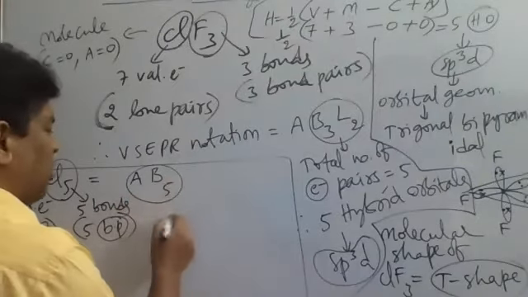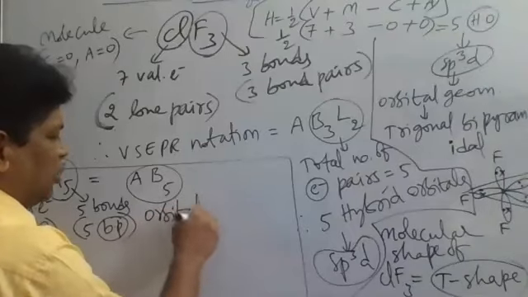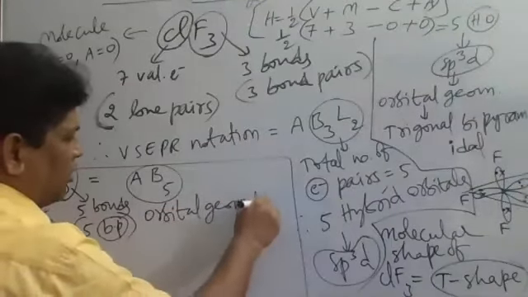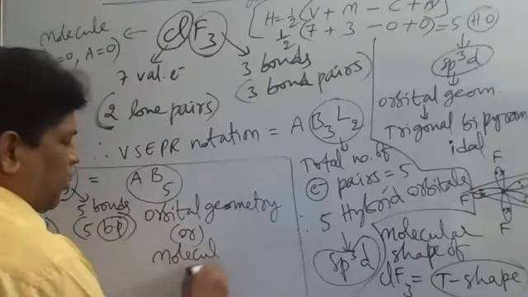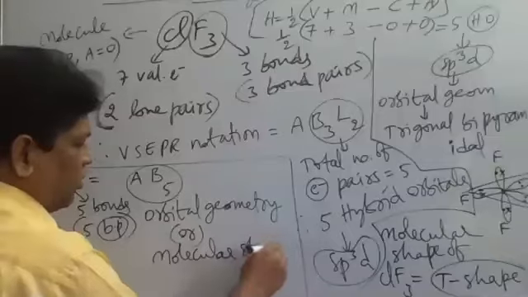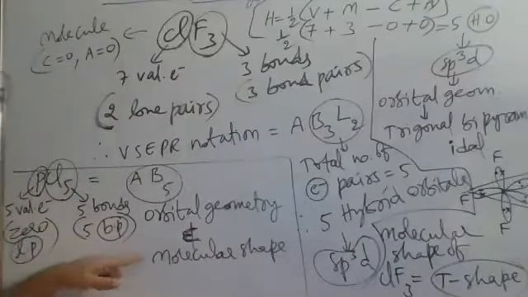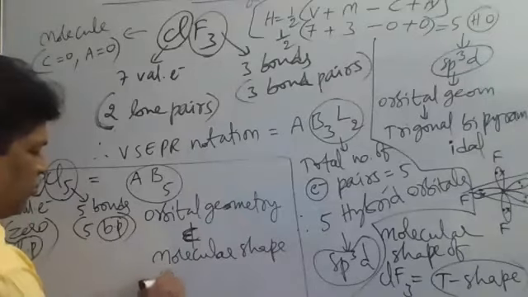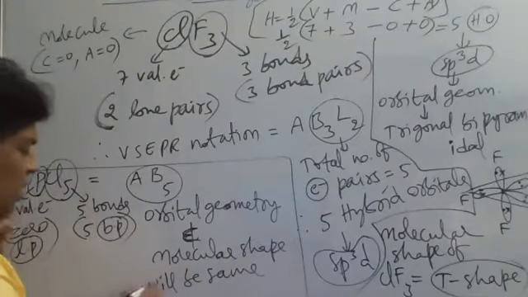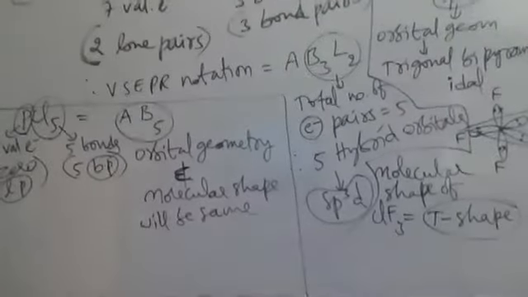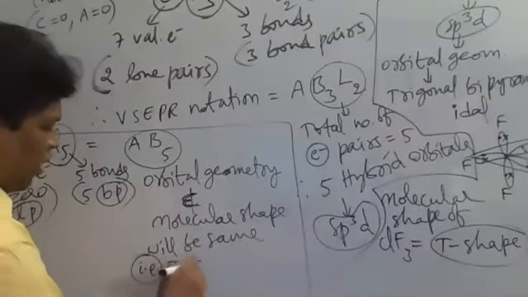In this case, orbital geometry. So no lone pairs here, so orbital geometry or molecular shape, both will be the same here. Orbital geometry and molecular shape will be the same. So what is the molecular shape here? That is the trigonal bipyramid.